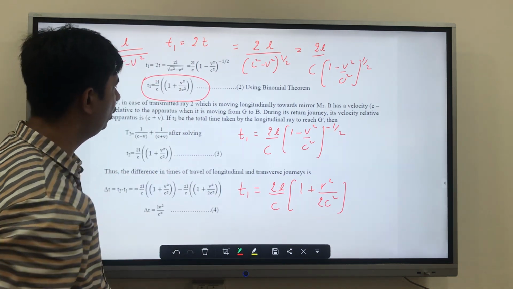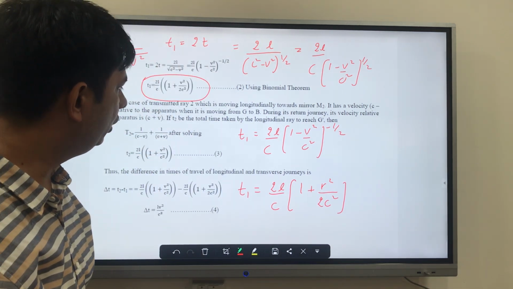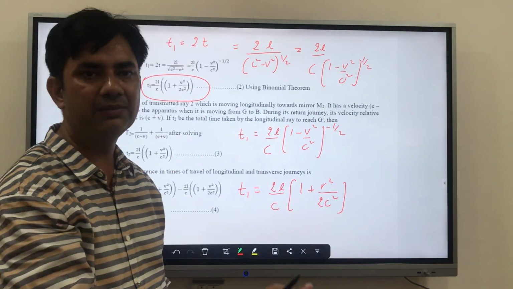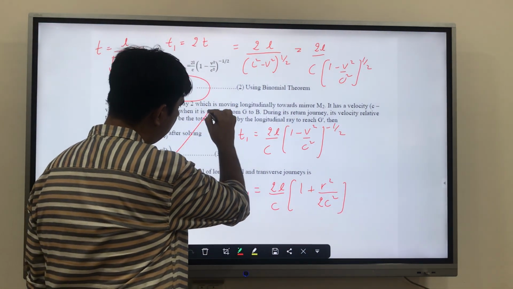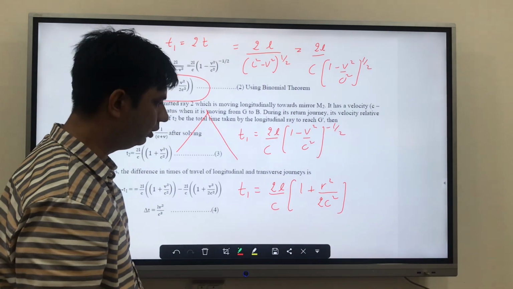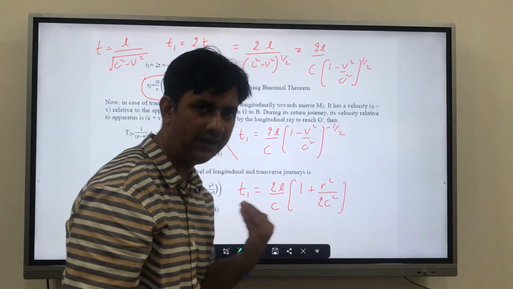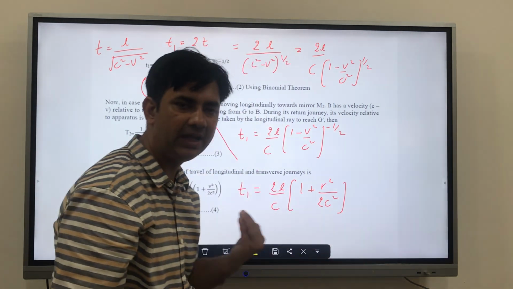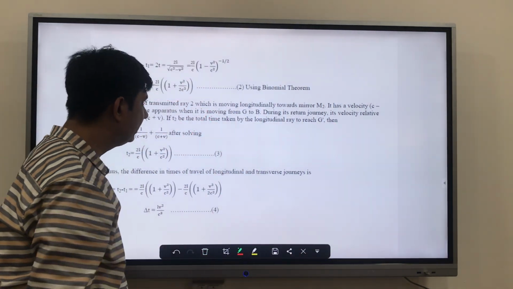This is my T1 equals 2L upon c times 1 plus v square upon 2c square. This is my final value of moving from here to here. Now, what is next? We are moving this way also. My frame is moving this way also. So how can we get this value?